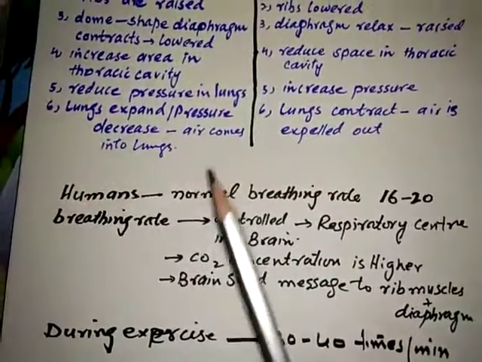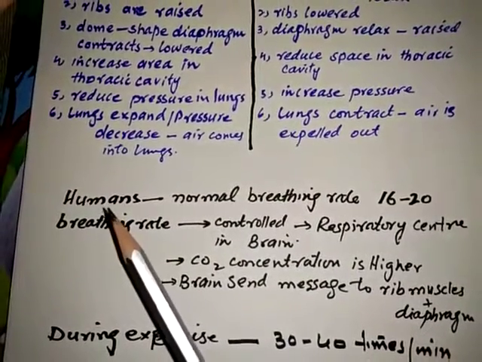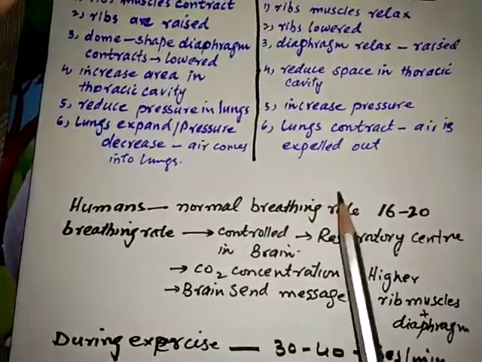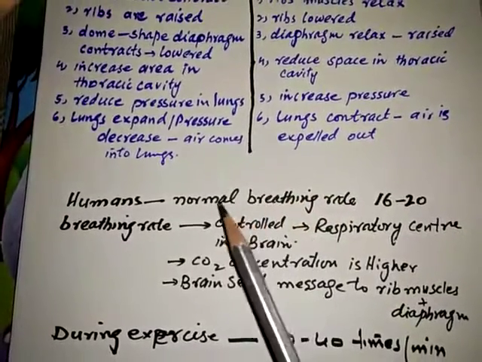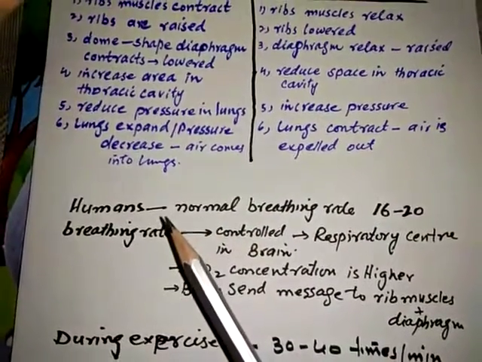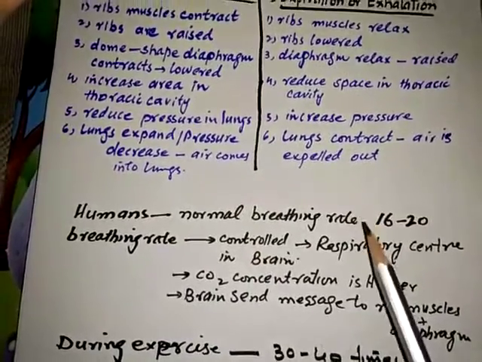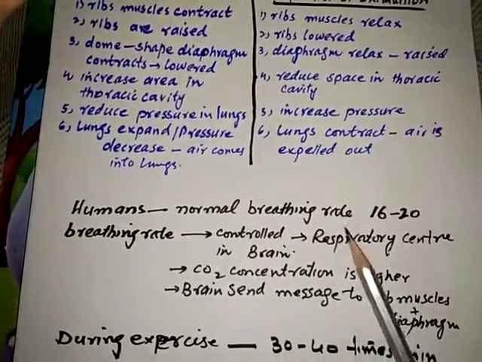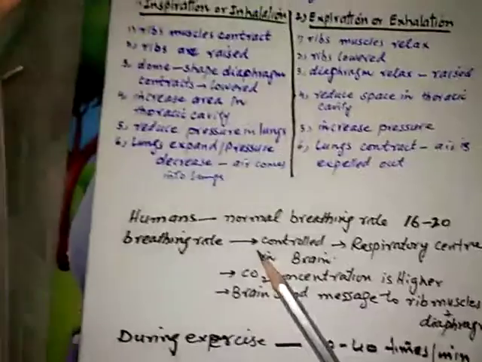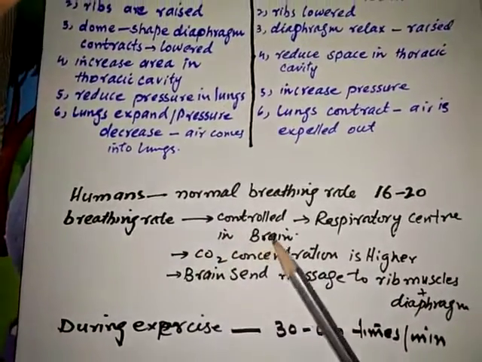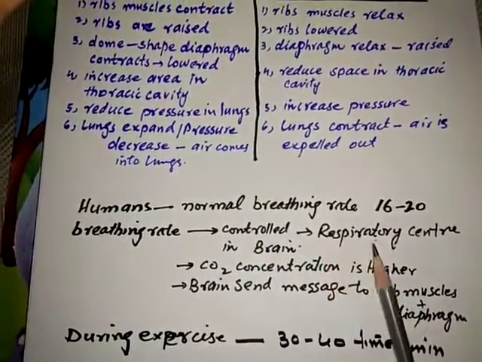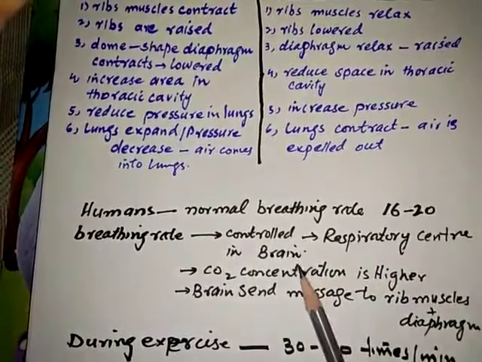If we see, the normal breathing rate in humans is 16 to 20 times per minute. When we are in normal conditions, our breathing rate is 16 to 20 times per minute. This breathing rate is controlled by a special respiratory center in the brain.